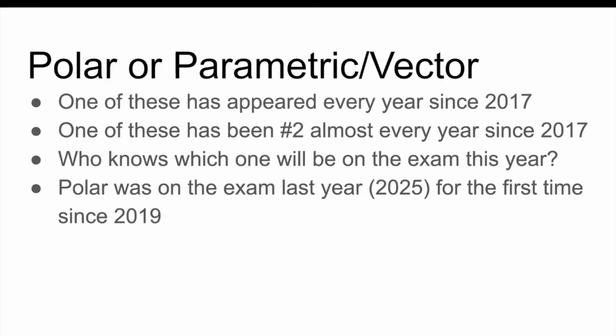A lot of people assumed last year it would be parametric slash vector because that's what it had been so many years in a row, but it was polar. I even heard of some students who didn't really prepare to see a polar FRQ. They didn't practice polar FRQs a lot. So don't be one of those students, right? Prepare for the possibility of either one.